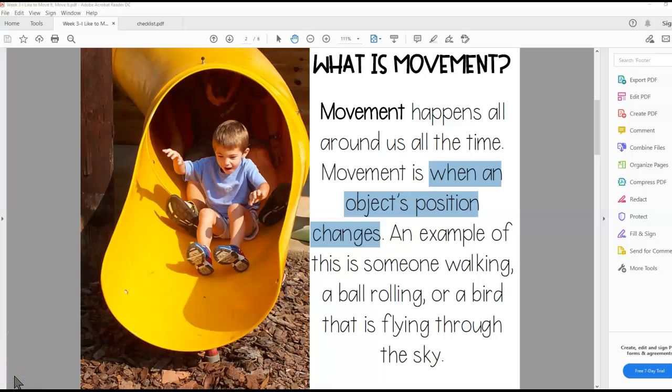An example of this is someone walking. What's moving when you're walking? What's moving? Your feet, your legs, your whole body. You are moving when you're walking, but your feet are helping you move. A ball rolling, or a bird that is flying through the sky. Those are all examples of movement.